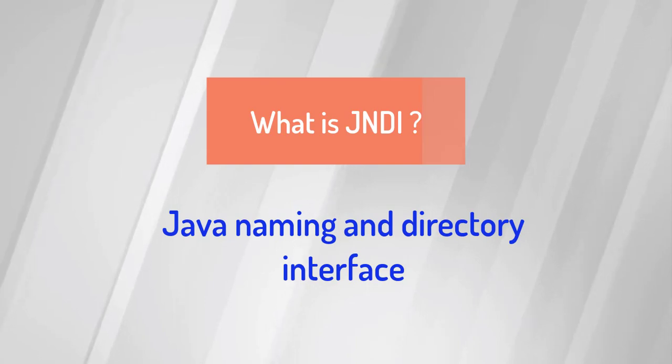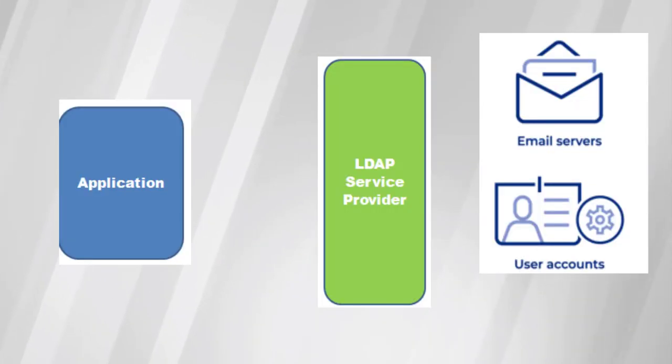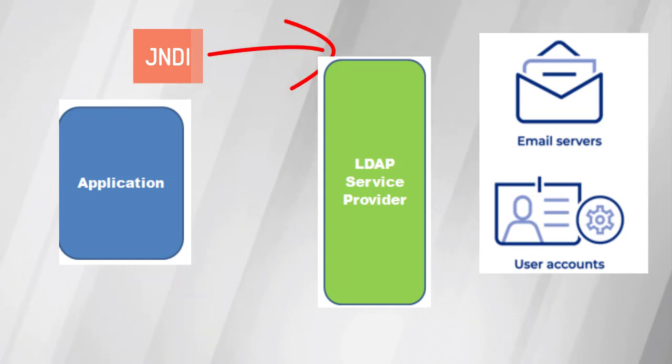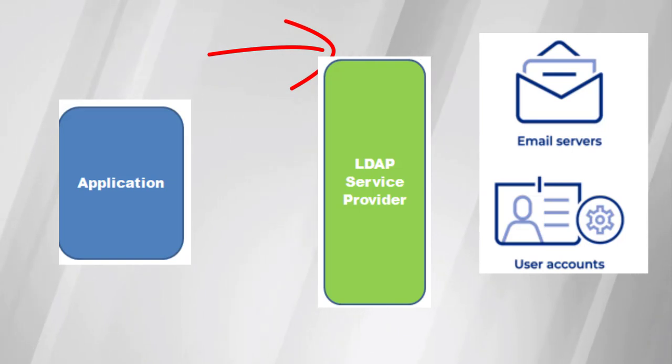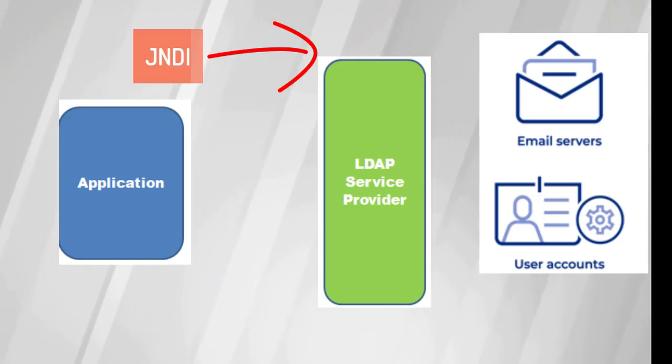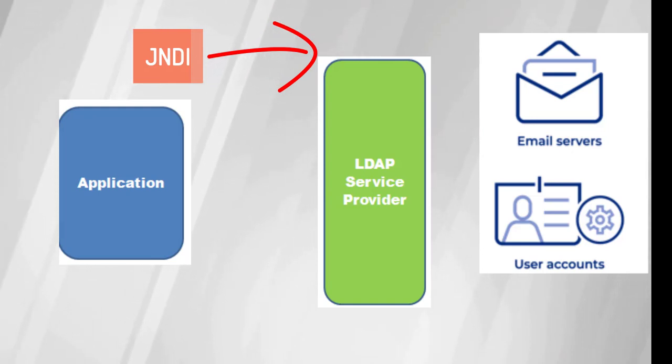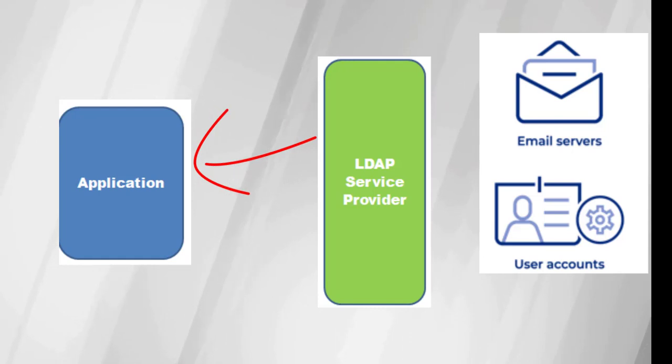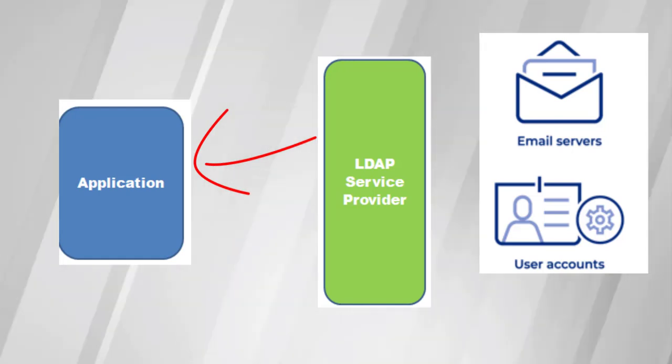Let us understand in simple words, this establishes a communication between the application and the LDAP server. That means if the application requests some data from the LDAP server, this JNDI looks up that information in the server. If the information is present in the server, then the server replies back. So that's how this interface works.